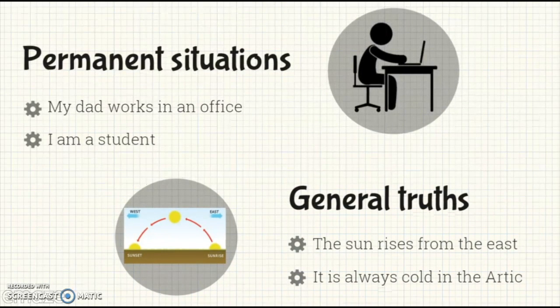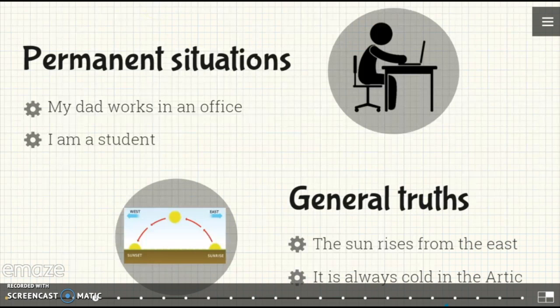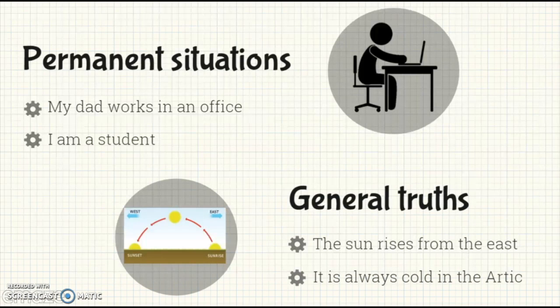In this regard, we're going to have different types of usages. The first is the usage that shows permanent situations. For example, we have sentences like my dad works in an office. Number two, I am a student. Then, we have the general truths. General truths are things that we cannot change. In this case, we have the sun rises from the east, or it is always cold in the Arctic.